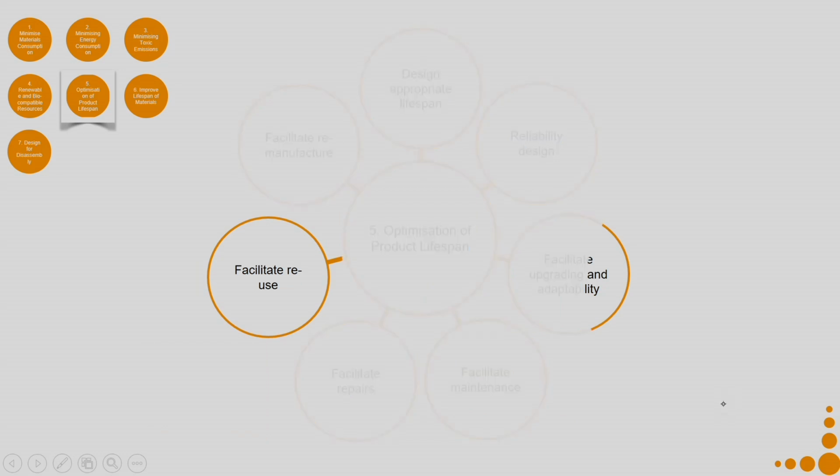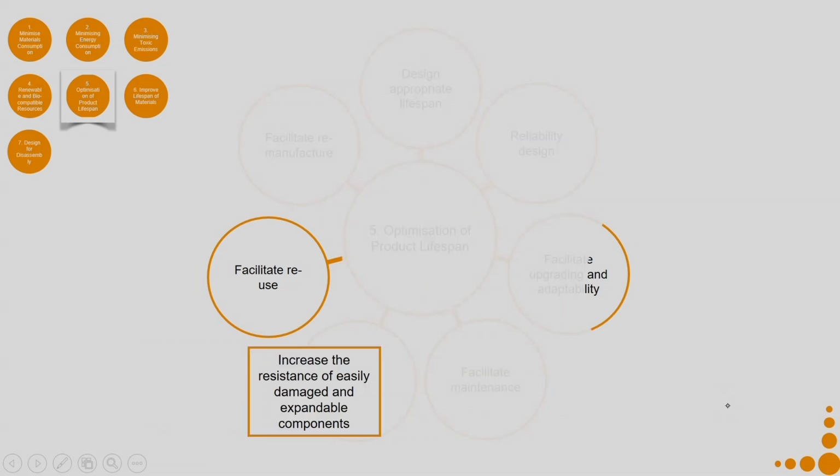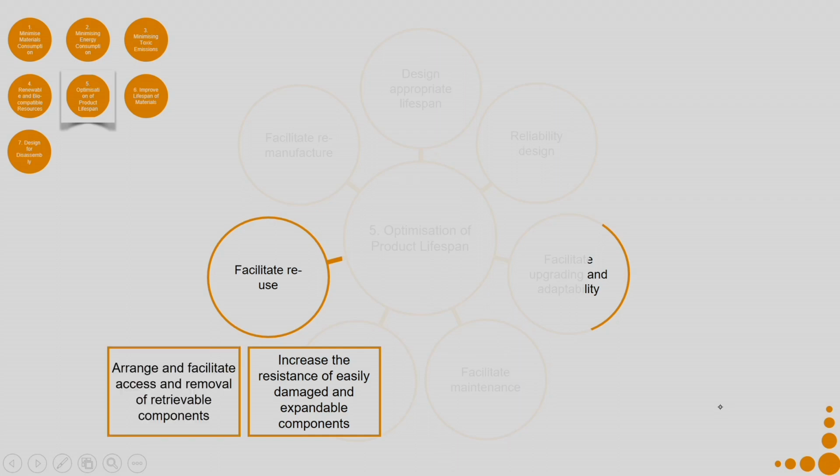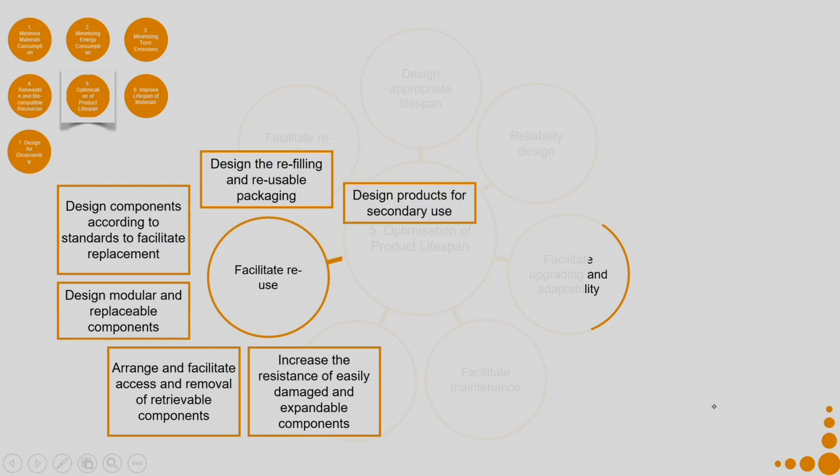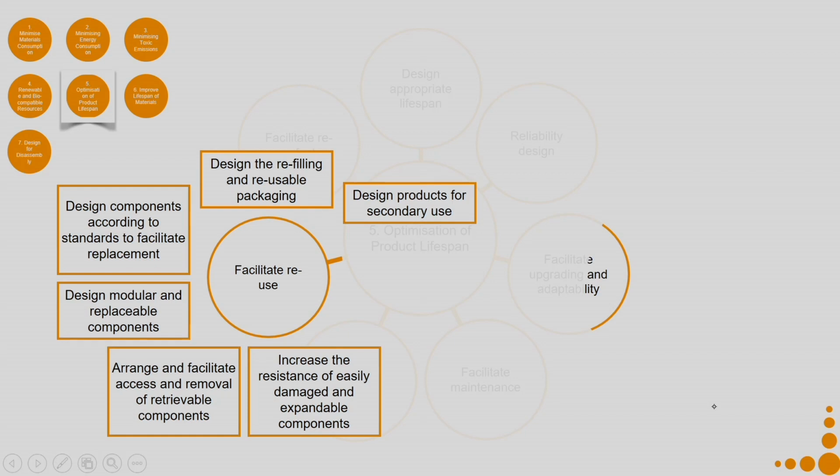Then coming to facilitate reuse. So, increase the resistance of easily damaged and expendable components. Arrange and facilitate access and removal of retrievable components. Design modular and replaceable components. Design components according to standards to facilitate replacement. Design refillable and reusable packaging. Say for example, hand wash. You can buy the hand wash in a bottle and the bottle does not get damaged so often. So, after that bottle is finished, you can also buy refill pouches. Design products for secondary use.